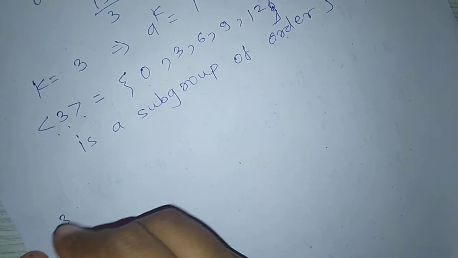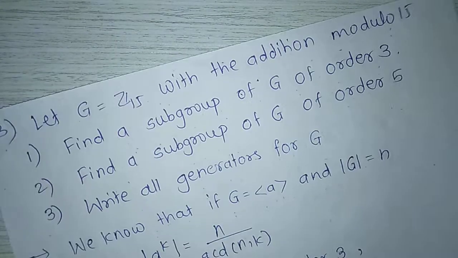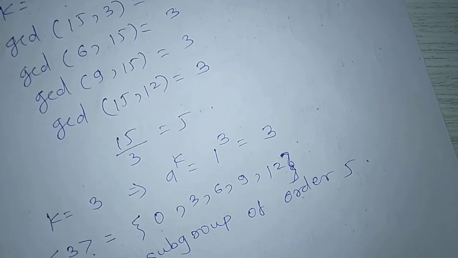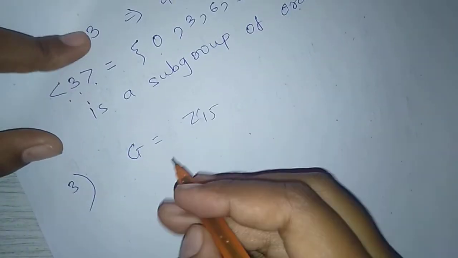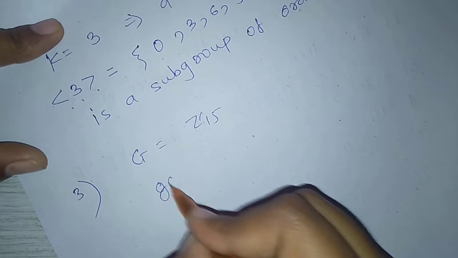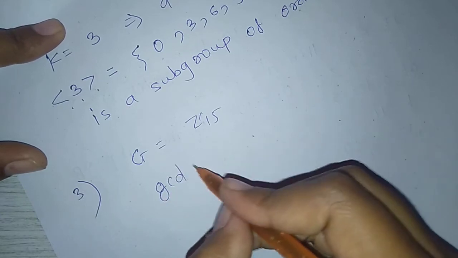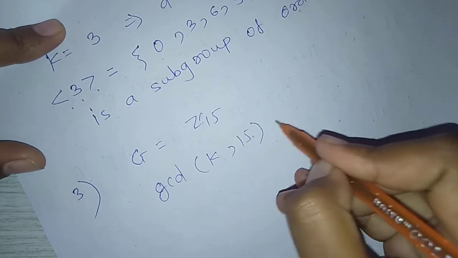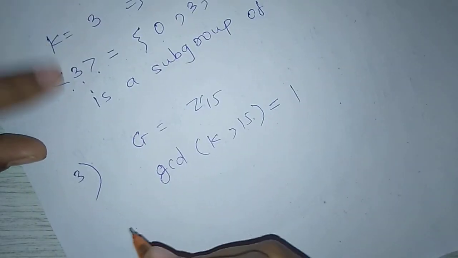So we stop here. Now third is write all generators for G. Here G is Z15 and generators are the numbers which are relatively prime with 15, meaning GCD of (k, 15) equal to 1.